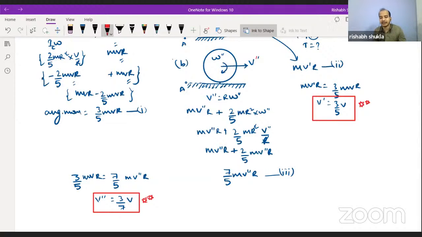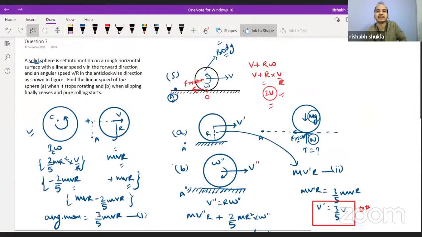So just watching that the body is in rolling motion doesn't mean the body is in pure rolling motion. First thing we have revised is that there is a possibility that initially the body is just in rolling motion and after a while the body can come into pure rolling motion. How the friction force is acting, how it is causing the linear momentum to change, but it is not causing the angular momentum to change about point A.